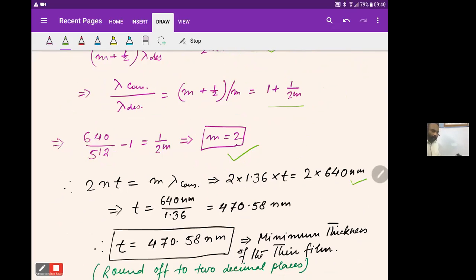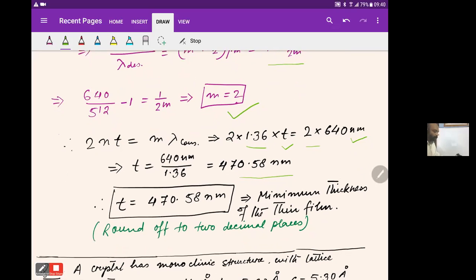So 2nt is equal to m lambda constructive. n is given 1.36. t is the thickness which we need to find out. m is the order 2 and lambda constructive is given 640 nanometer. Therefore, t is equal to 640 nanometer by 1.36, which gives me 470.58 nanometer. So this is the minimum thickness of the thin film, rounded off to 2 decimal places.